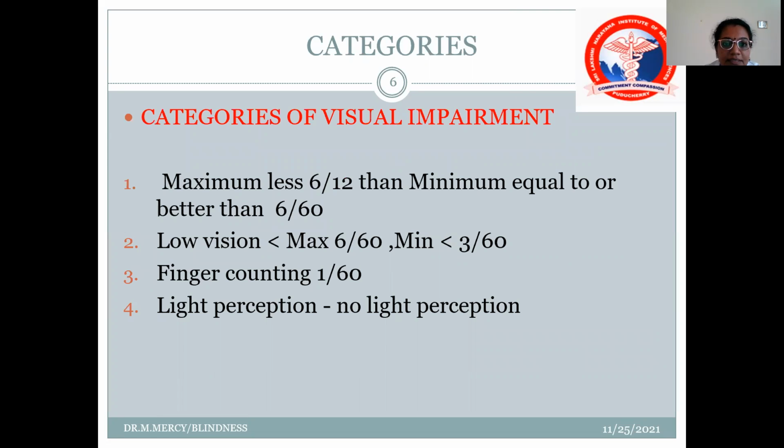What are the categories of visual impairment that lead on to blindness? Maximum less than 6/12 and minimum equal to or better than 6/60; low vision is maximum less than 6/60 and minimum of less than 3/60; then finger counting at 1/60; and light perception, or no light perception.